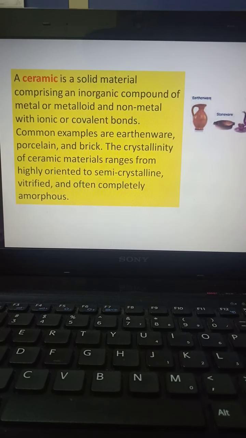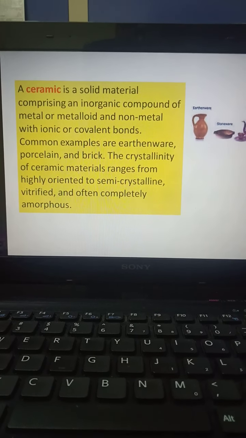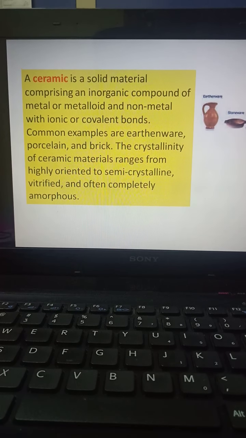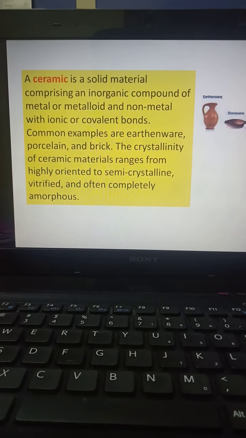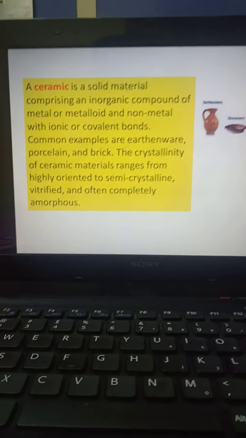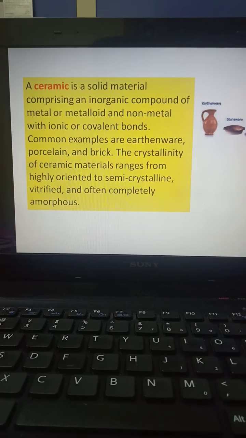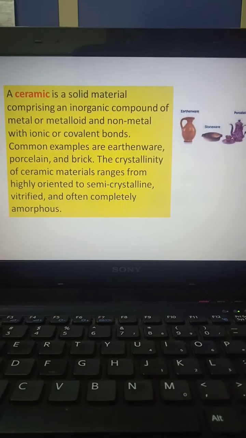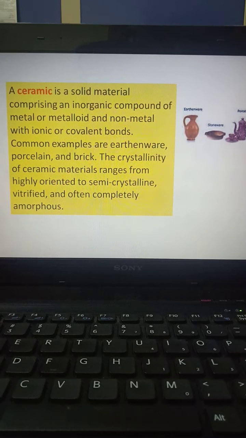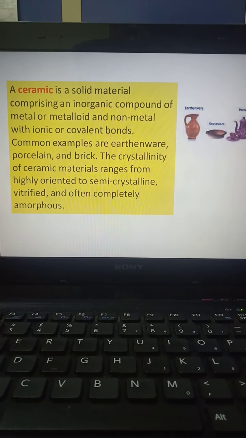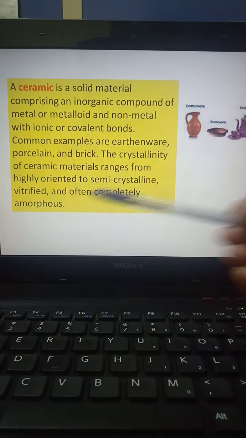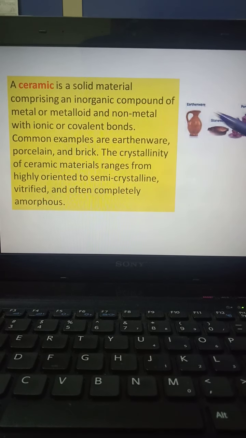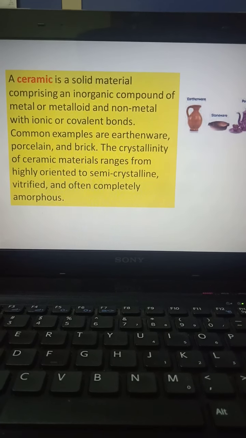The next material is ceramic. It's a solid material, an inorganic compound of metal, metalloid or non-metal with ionic or covalent bonds. A common example is brick, and these ceramic materials are used regularly. One important thing is that they are often completely amorphous. These are the components we generally make from ceramics.